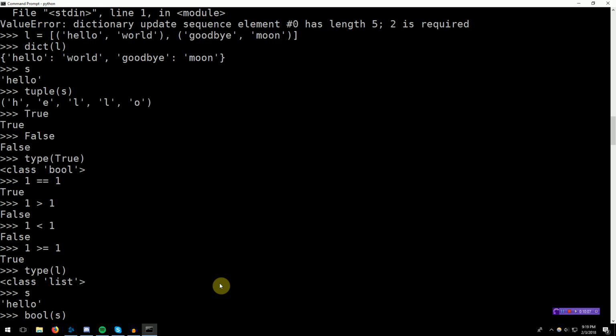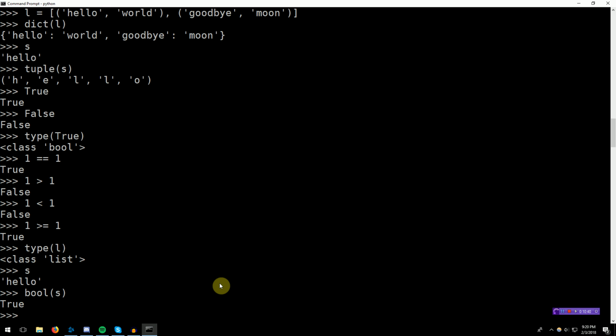You might think, well, is the string itself the word true? That would be a good guess. Somebody else might think, is the string empty or not? Like, does the string actually contain contents? Okay, maybe. Somebody might think, is the string, does it have a number that's greater than 0 inside of it? You know, the possibilities are large, and it's not as clear-cut as our other type conversions. But let's go ahead and see what happens. You can see that it is true.